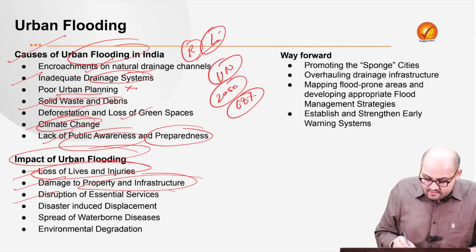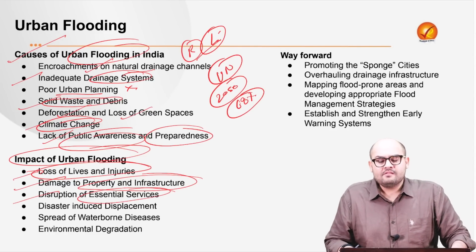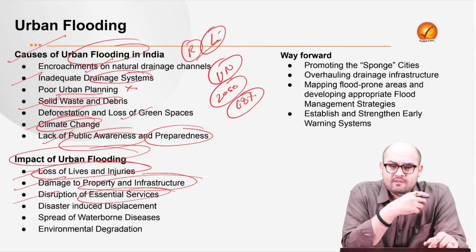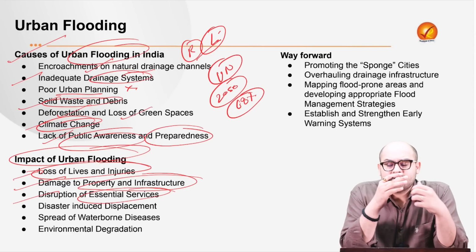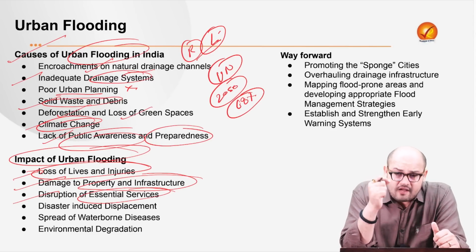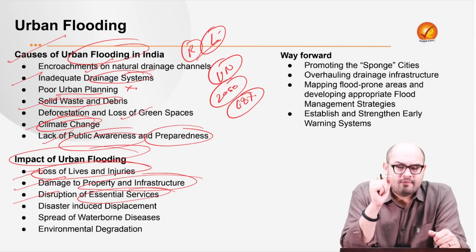Next, we have the disruption of essential services. We have certain essential services: the communications, the transport, the railways, right? So once you have this urban flooding, it brings a halt to all these services, and thus it affects the very life of a common man, right?